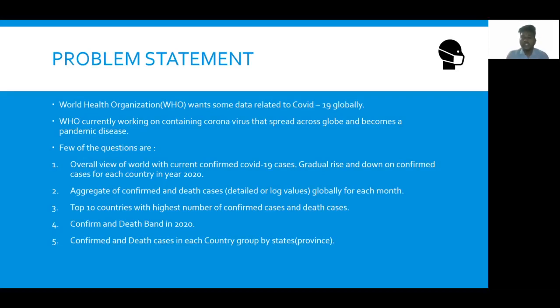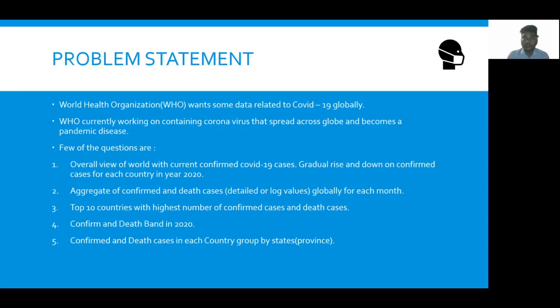So they want a detailed as well as a logarithmic rise and fall of death and confirmed cases for every month globally. The third problem statement that WHO proposes was they want to see which are the top 10 countries that have the highest number of confirmed cases as well as death cases, so that they could take preventive measures.